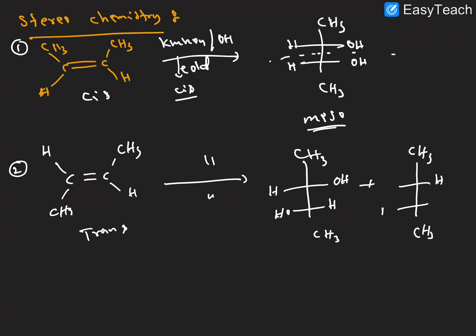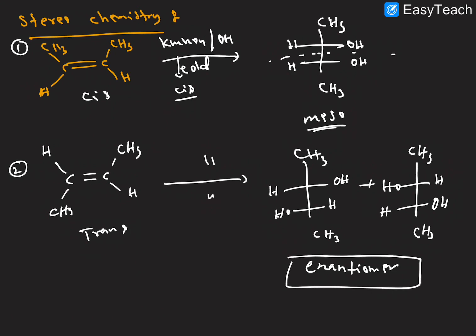Then one more possibility is there: CH3 and CH3, and here hydrogen, OH is forming. So these are enantiomers. I hope the stereochemistry of our KMnO4 reaction with alkenes is clear, right?